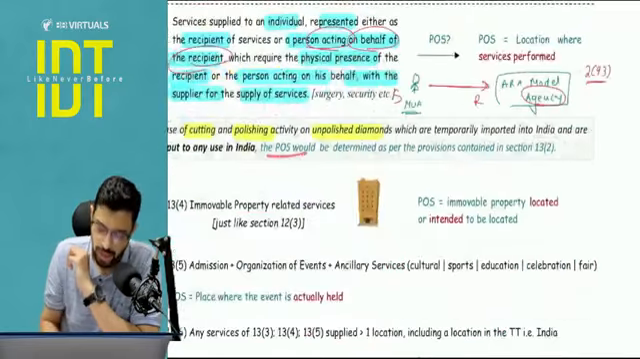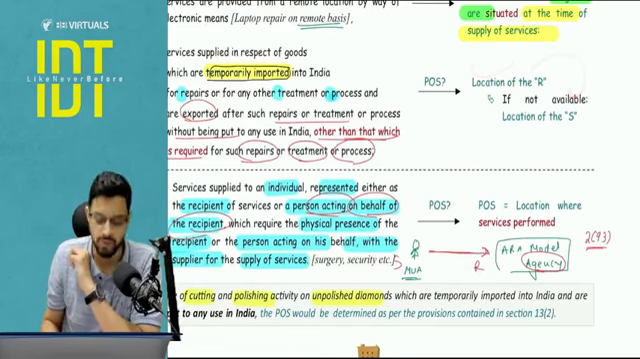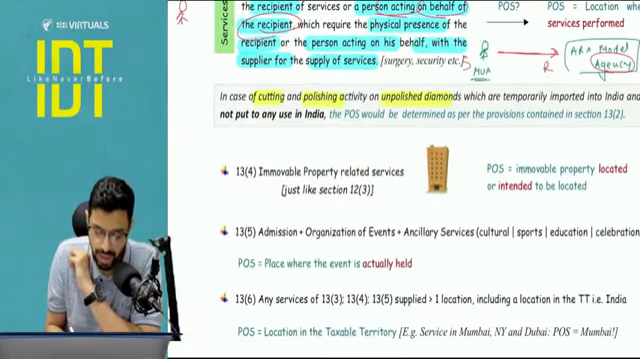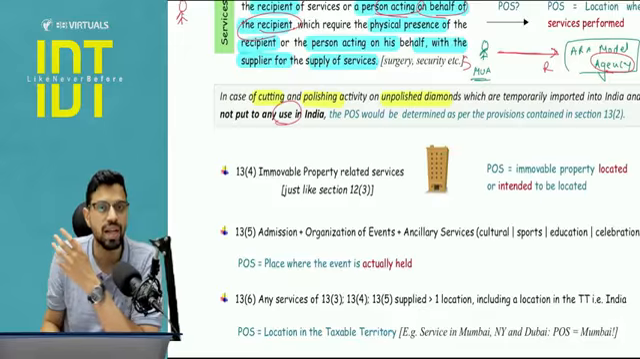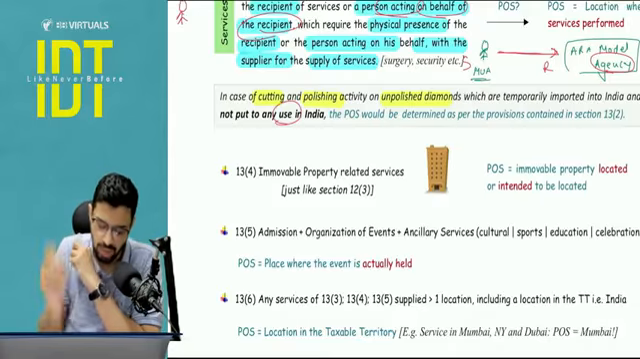Pay attention. The place of supply will be determined as per 13.2, that is the location of recipient, if not available, location of supplier. But here also, if that particular diamond is put to use in India, then the answer will be where the services are actually performed. So this is somewhat similar to the above only.